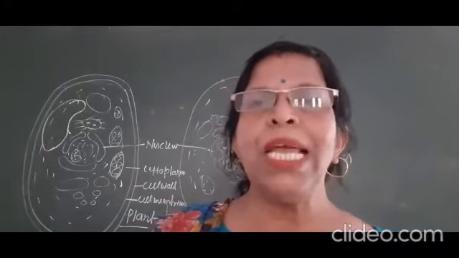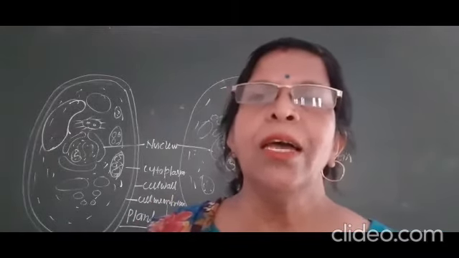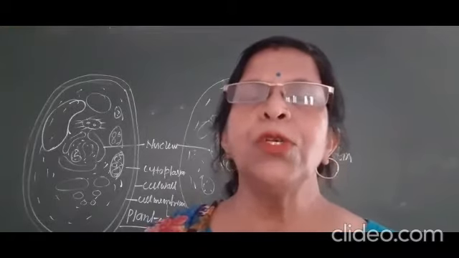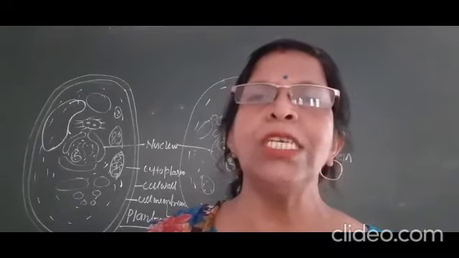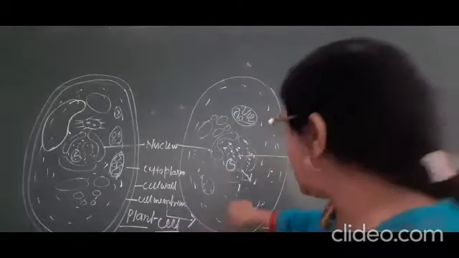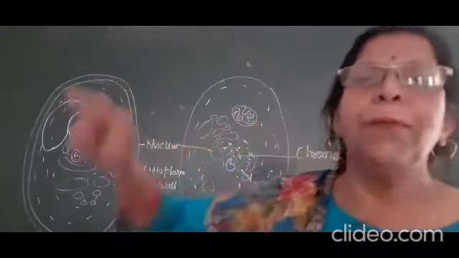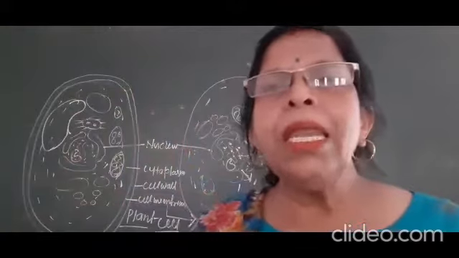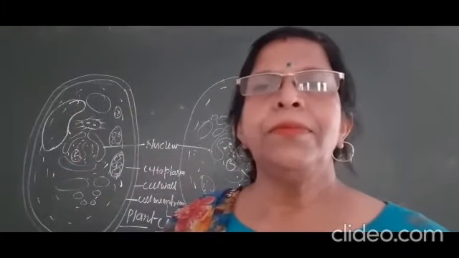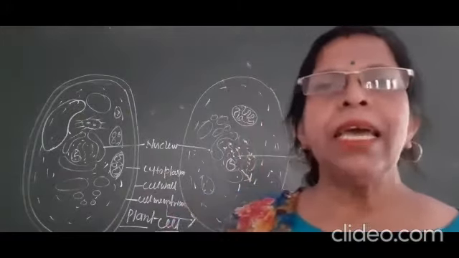Cell organelles means mitochondria, Golgi body, endoplasmic reticulum, centrosome, lysosome, peroxisome, ribosome. All these things are present inside this cytoplasmic material. They remain in active form due to the liquid. Okay, so this is the second part.